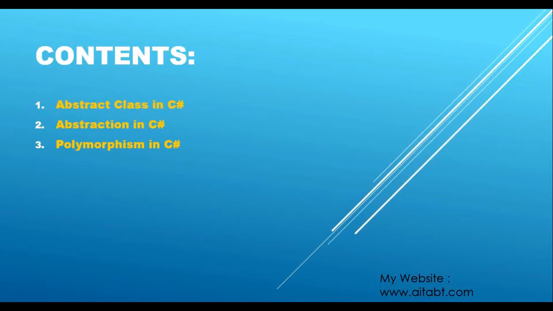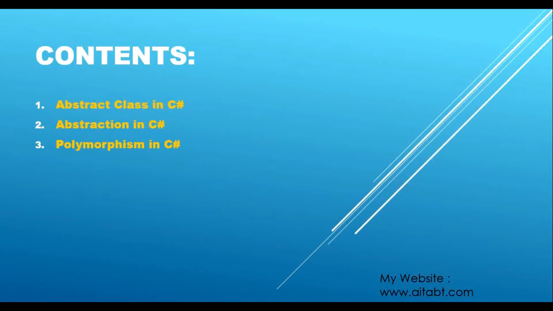Now, when we discussed what the four pillars of OOP in C# are, that is abstraction, inheritance, encapsulation, and polymorphism, I told you we will be discussing all these four pillars of OOP simultaneously with all the concepts of C#. We have already learned in great detail what encapsulation and inheritance are in previous parts of this tutorial series.